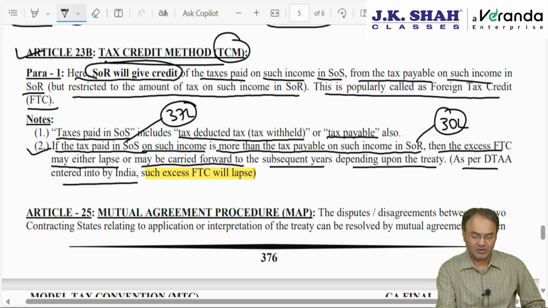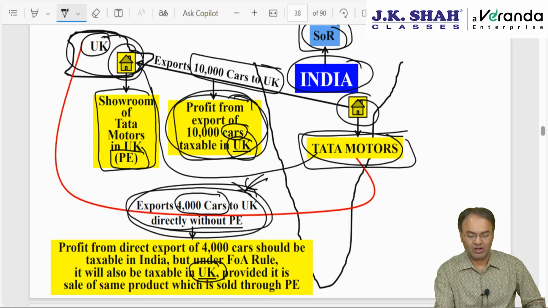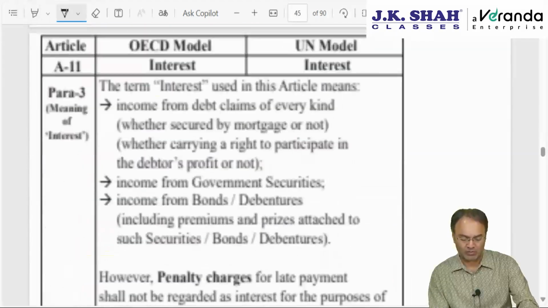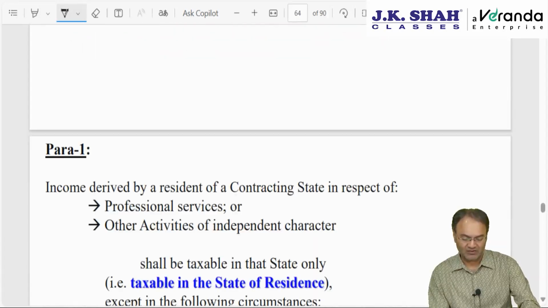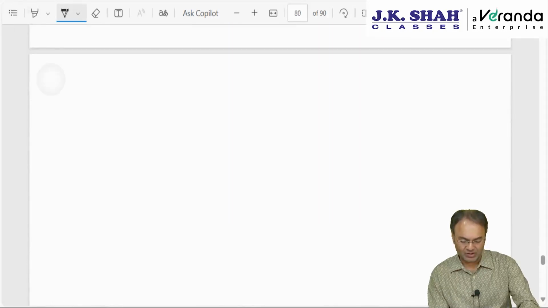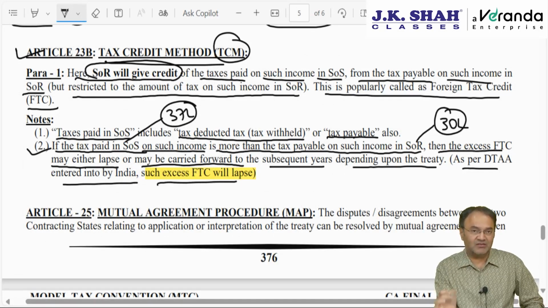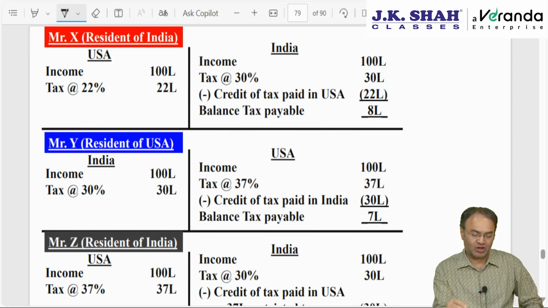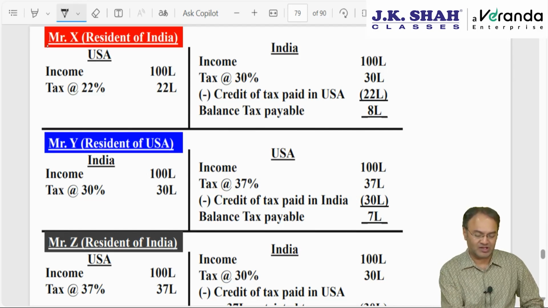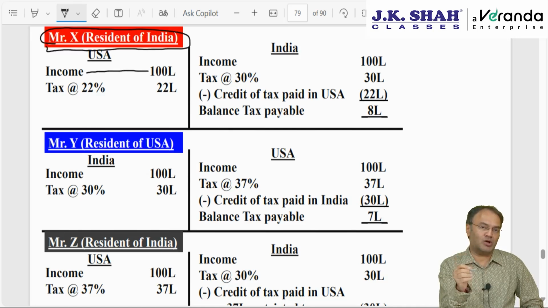With that, article 23A and 23B are over. Let me take you back to my normal classroom slides where I had given an example of this excess FTC. Excess FTC will lapse. I will give you one example from my regular classroom note. Suppose Mr. X is a resident of India. He goes to USA. Try to put yourself in the position.